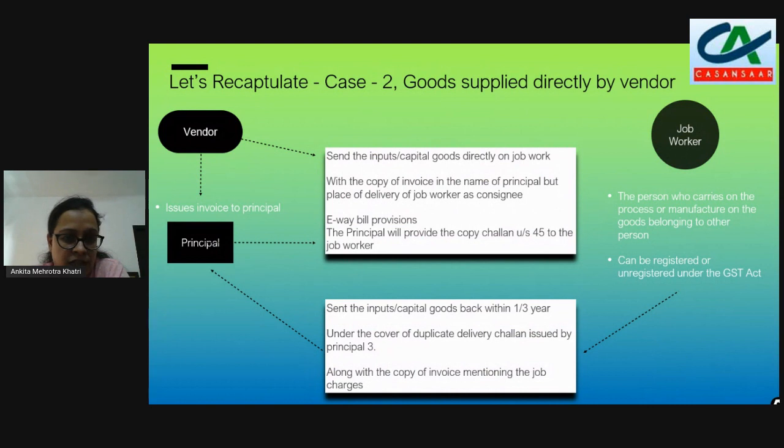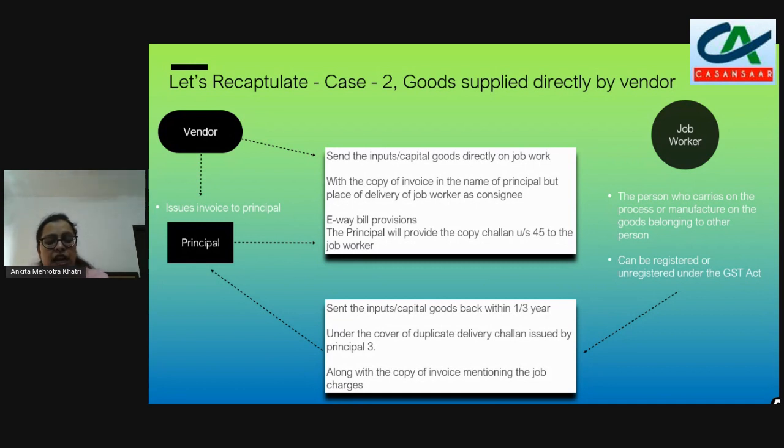Here the goods are physically moved to the place of the job worker first, and after the job worker has done the job work, he returns the goods. They may be in a different shape, size or way. The principal can take the input tax credit of the goods supplied by the vendor directly to the job worker, because the vendor is issuing the invoice in the name of the principal, and is just shipping the goods to the job worker. So as and when the goods are shipped to the place of the job worker and received by the job worker, the principal is liable to take the input tax credit of the goods received by the job worker.